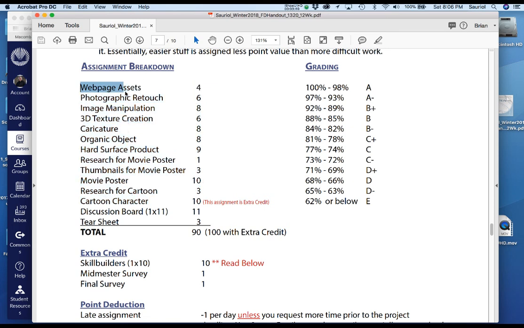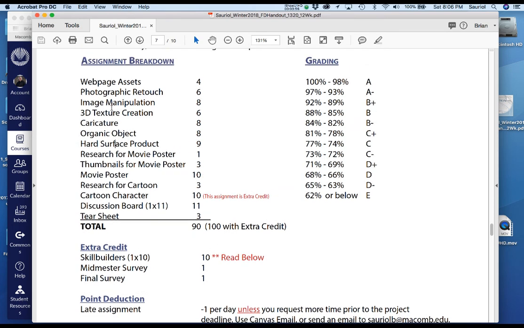For each one of these assignments, there is a summary. So you have to actually go in, once I open the dates for this upcoming Monday, and not only do the project, but also have a discussion summary. So let's go through web page assets to photographic retouch to image manipulation all the way down to the tear sheet. And I'll show you how that correlates.